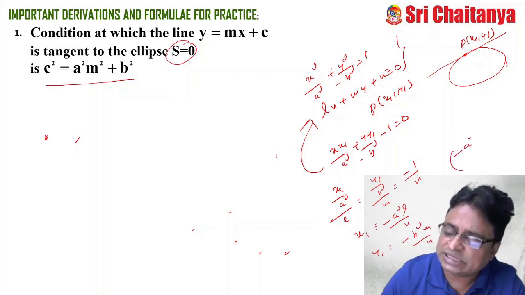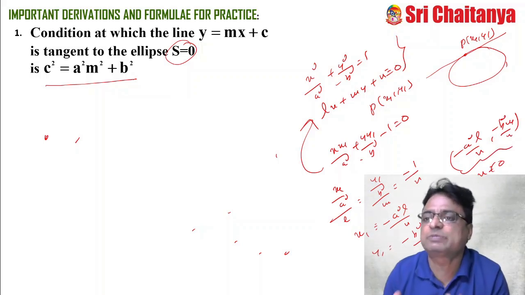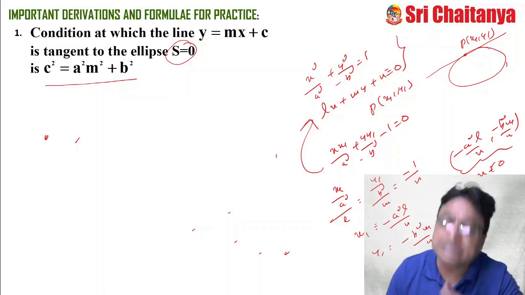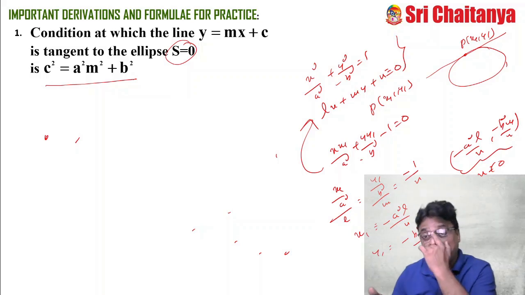So it is minus a square l by n comma minus b square m by n, where n not equal to 0. These are the coordinates of the point of contact where the line lx plus my plus n equal to 0 is tangent to the ellipse. The same thing you can find for the normal also.